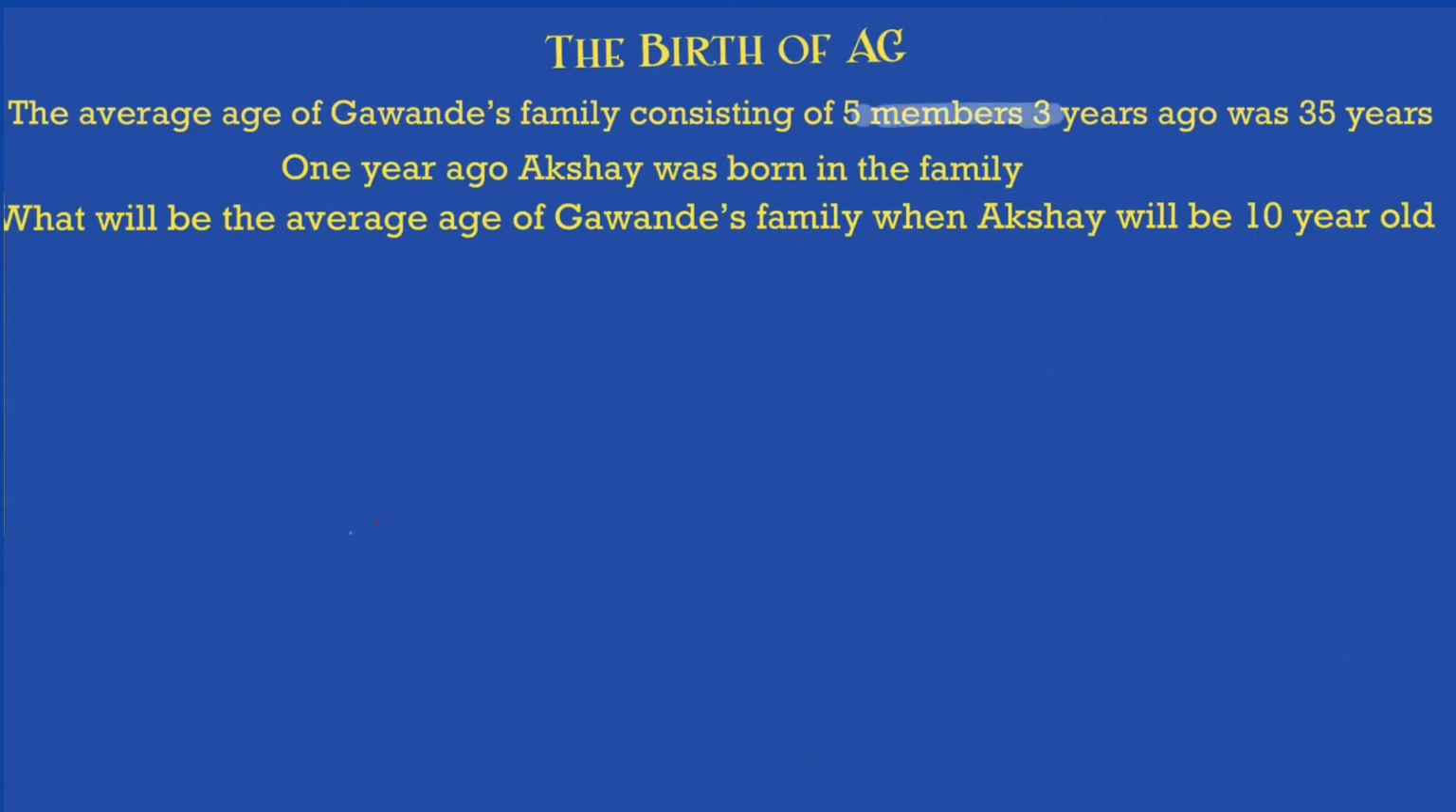5 members, 35 years, when Akshay was born in the family, everything is just the same. Now the question is when Akshay will be 10 years old. So we know currently the average age of the family is 31 5 by 9. Initially it was when Akshay will be 4 years old, right? So we added 3 to this, because Akshay was just born a year ago, so it was 34 5 by 9.